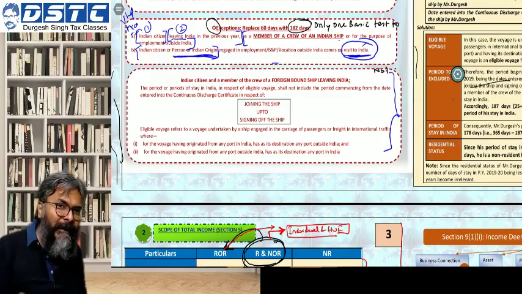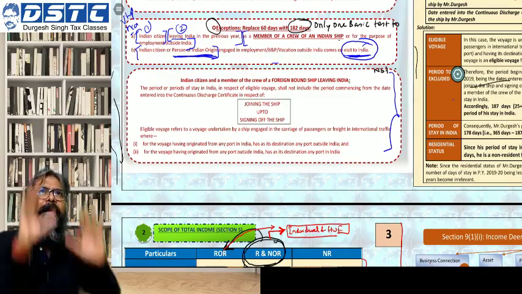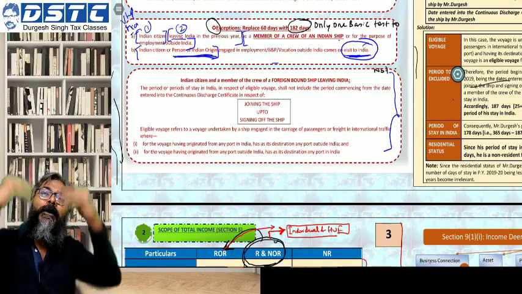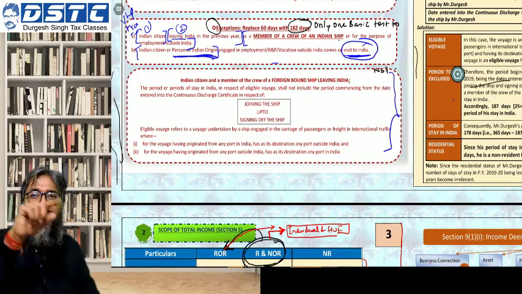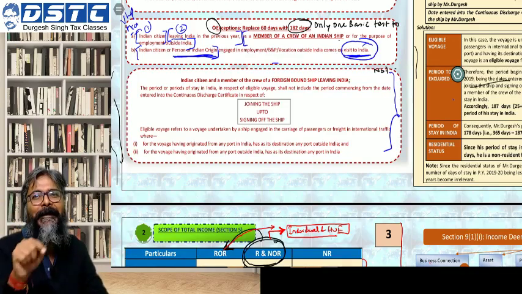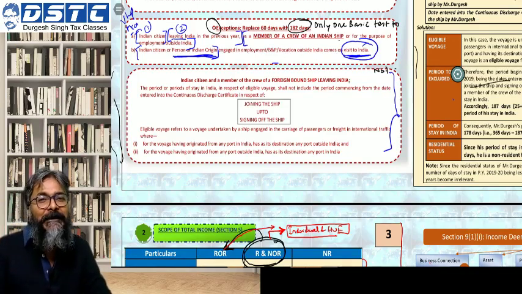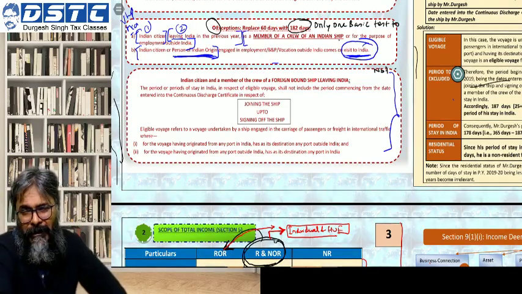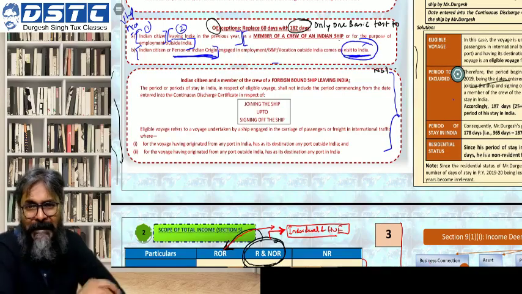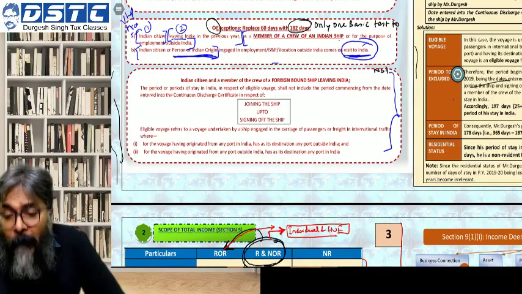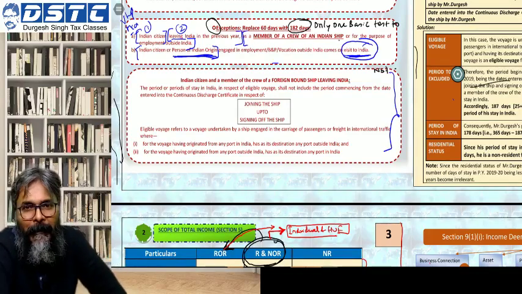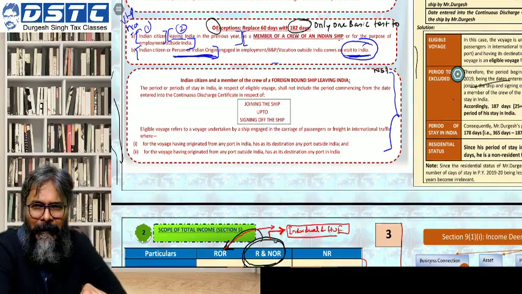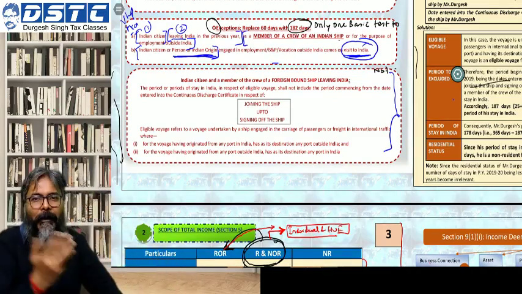Now you tell me, in this entire scenario, the moment I boarded the ship from Visakhapatnam, I thought that I am now outside India. But for the next 20 days I was still in India. Why? Because the ship was very much in the territorial water of India. Now, how do I know that I'm still in India? It's so difficult for me to keep looking into the waters. Am I in the TWI? Is there a boundary? All these are very difficult for me to keep checking whether I'm crossing or not.